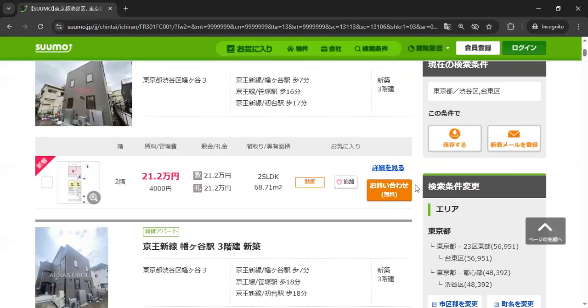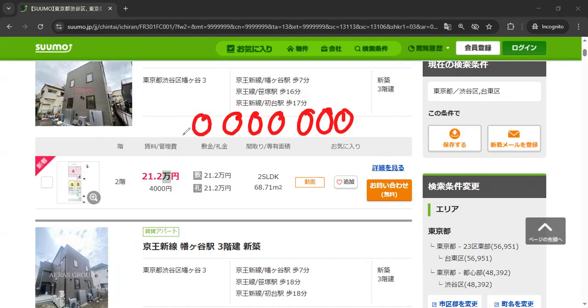Now price. Okay, how much is this? This one is man, which is 10,000. So in Japanese, like in Chinese, and probably in Korean, you count up to 10,000. You don't stop at three zeros. So in English, right, we have tens, hundreds and thousands, and then we go back to the beginning, tens of thousand, hundred of thousand, and then we need another name because we don't want to say thousand of thousands. That's so lame. So we said million, and then we go back again, ten of million, hundred of million.